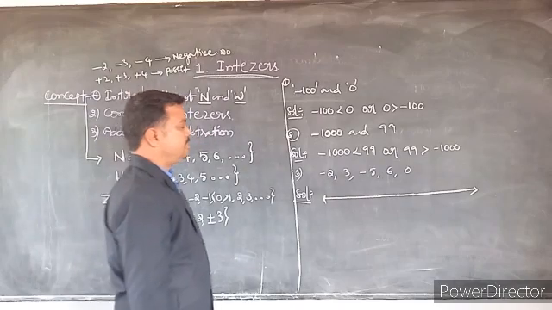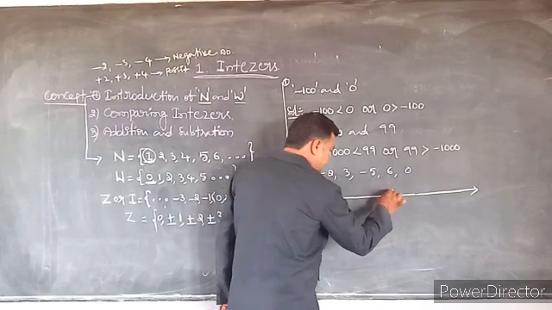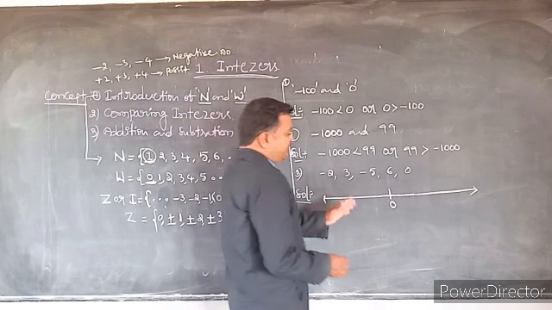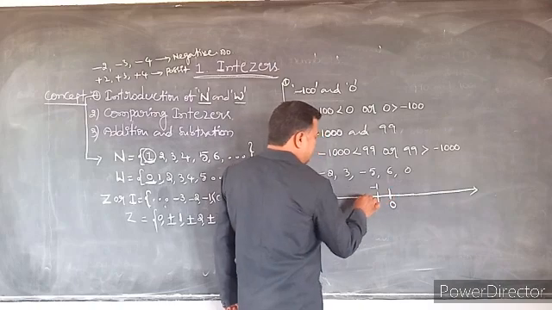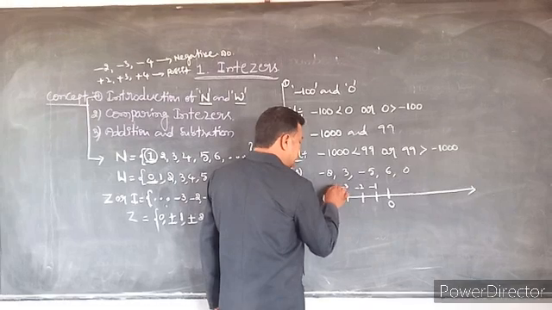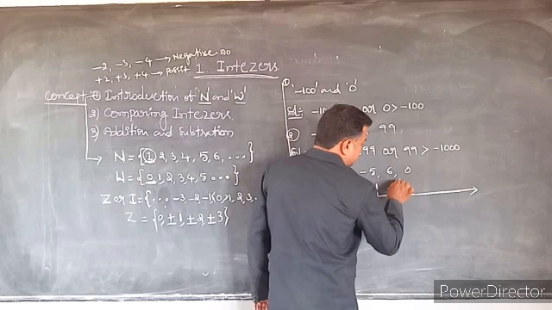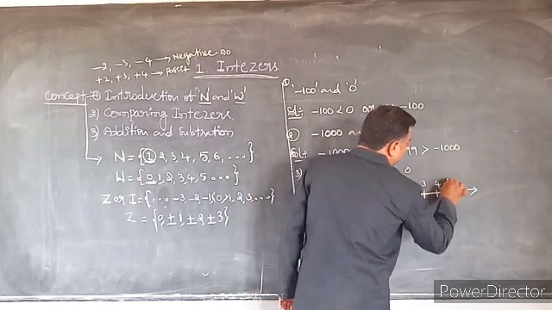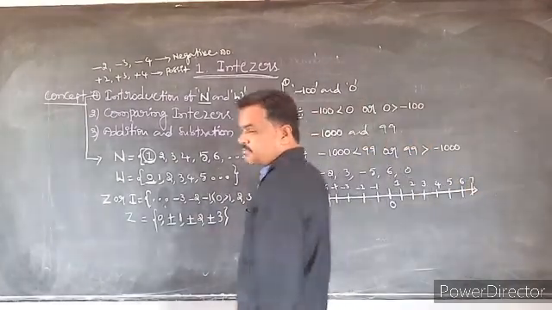See, 0 lies between negative integers and positive integers. On the left side of the 0 are the negative integers, and on the right side of the 0 are the positive integers: plus 1, plus 2, plus 3, plus 4, plus 5, plus 6, plus 7.